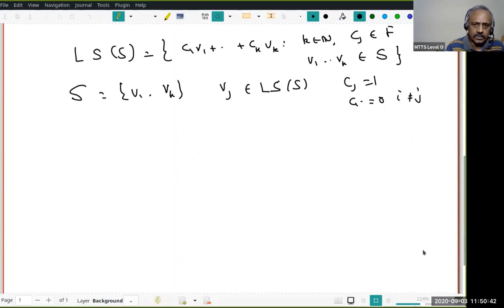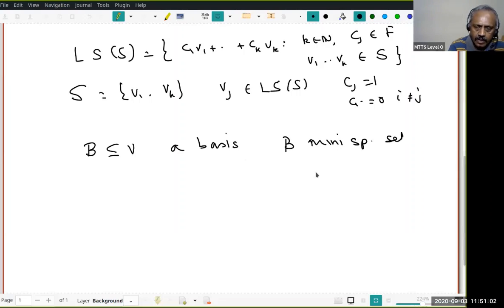We have also defined what is meant by a basis. A subset B is a basis. We had already seen four equivalent conditions: if B is a minimal spanning set, or a maximal linearly independent set, or spanning and linearly independent.